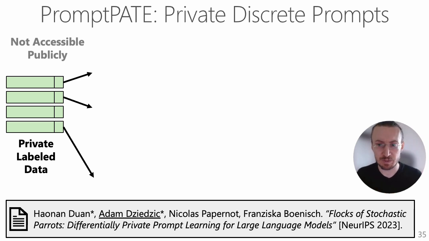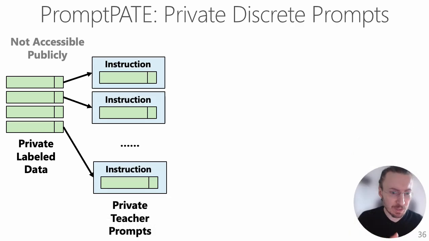for the discrete prompts. So we start with our private labeled data. We divide this data into many subsets to form prompts. So each prompt contains a disjoint set of examples or shots from the private labeled data. So this private labeled data is basically injected into our prompt templates. So now this disjoint subset from the private labeled data is used to create the demonstrations for private teacher prompts. The data serves as private shots.